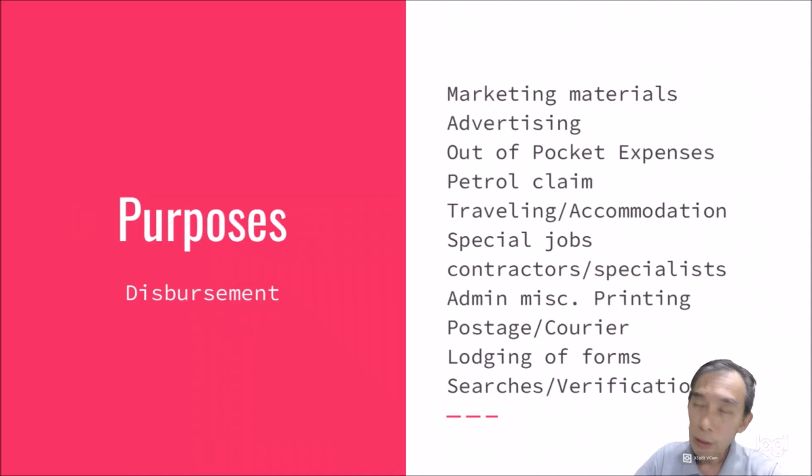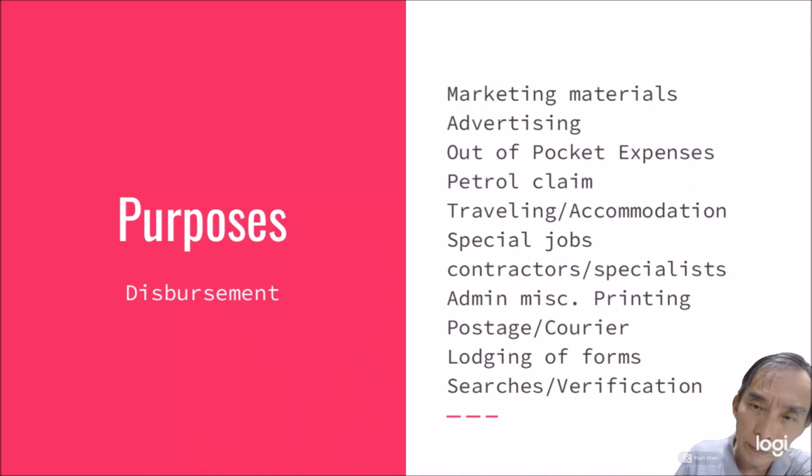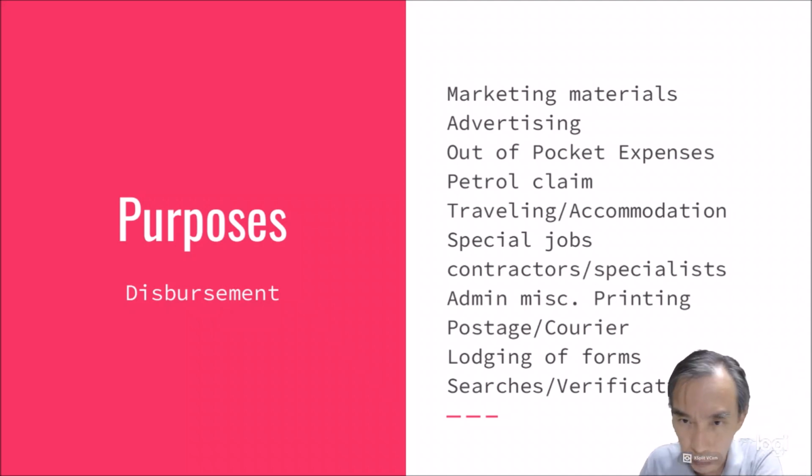So usually the purpose of disbursement in our context for an estate agency practice is the marketing material. Because we use quite a huge amount of marketing materials which cost money. Printing of banners, printing of special leaflets, printing of certain types of billboards even. Advertising, like in the case of advertising in media.